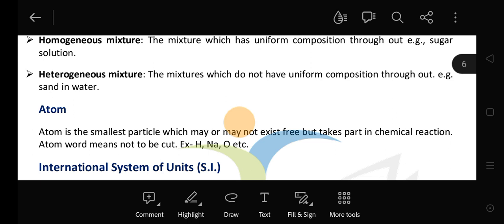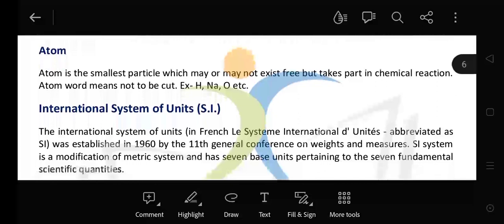Here you can see in nature hydrogen exists as H2, hydrogen molecule. Oxygen exists as O2, oxygen molecule. But we are studying about the atom, so you have to take the single atom like hydrogen, oxygen. Clear? Now next is the international system of units.